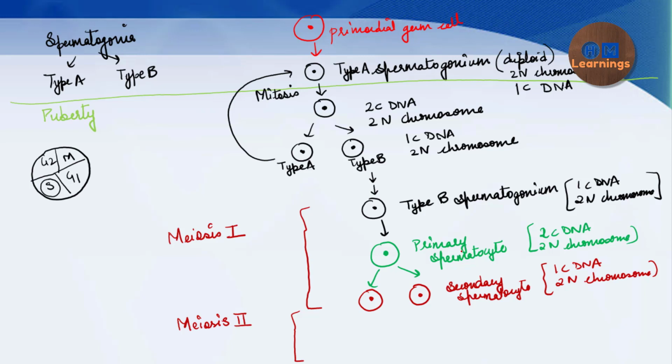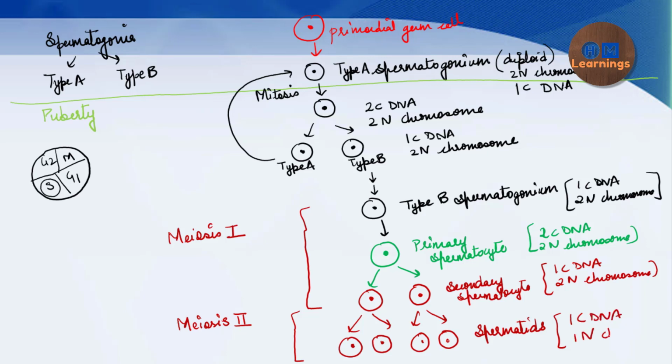Okay, so in the process of second meiosis, it will form spermatids. Okay, now there will be a formation of spermatids, and now the spermatids will have 1C DNA and 1N chromosome. So this is a cell which has one set of chromosomes and is called haploid. Understood? Yes. So this is spermatogenesis, not yet a complete spermatogenesis.